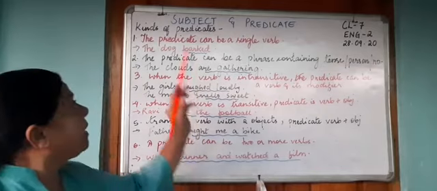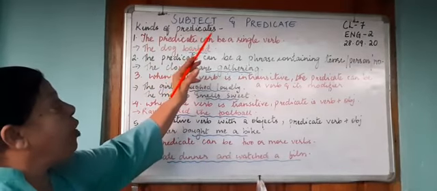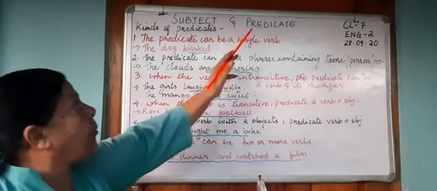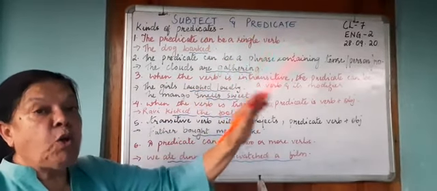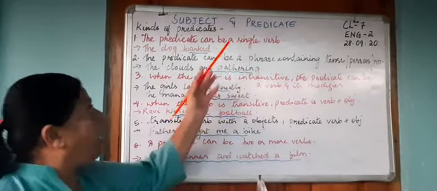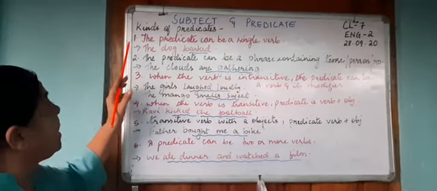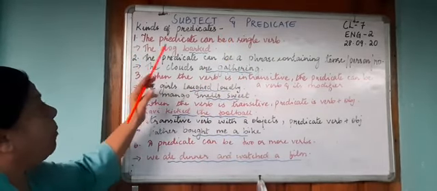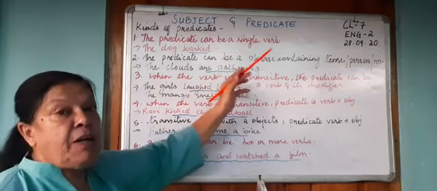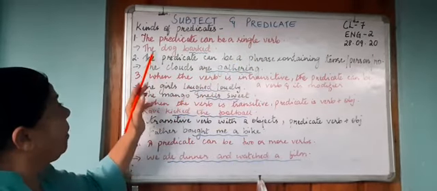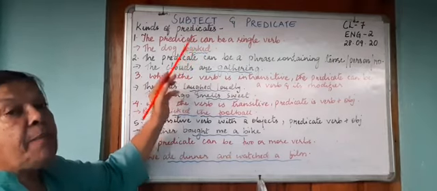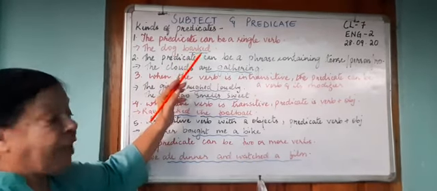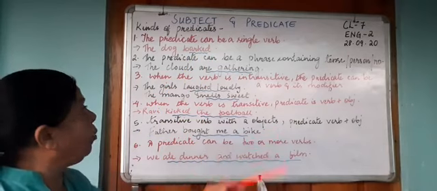Now let's see the kinds of predicates. We know that the predicate is the doing part. From the verb, all the words which follow is the predicate. Now we have different kinds of predicates. The first one is the predicate can be a single verb. For example, the dog barked. So barked over here is the verb and it is the predicate, even though it's only one word.